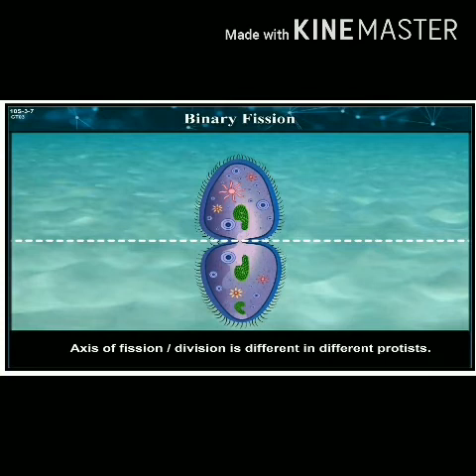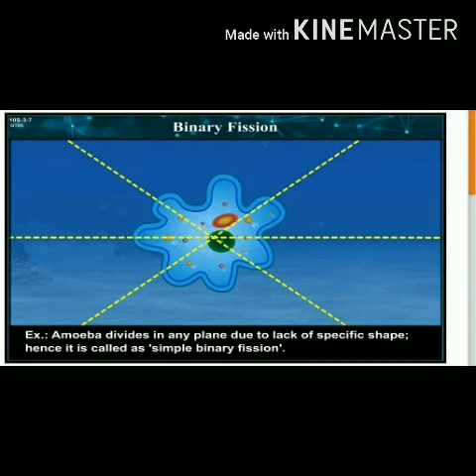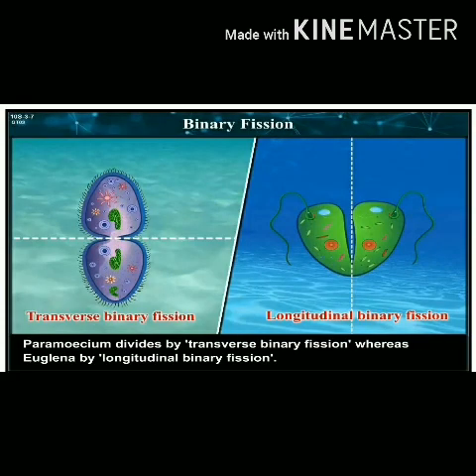The axis of fission, that is division, is different in different protists. For example, amoeba divides in any plane due to lack of a specific shape. Hence, it is called simple binary fission. Paramecium divides by transverse binary fission, whereas Euglena by longitudinal binary fission. Binary fission is usually performed by living organisms during favorable conditions, that is, availability of abundant food material.